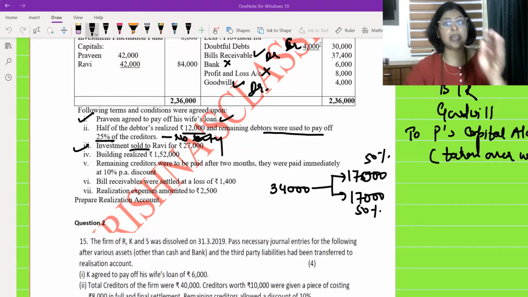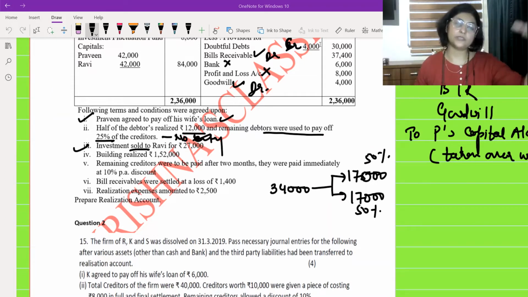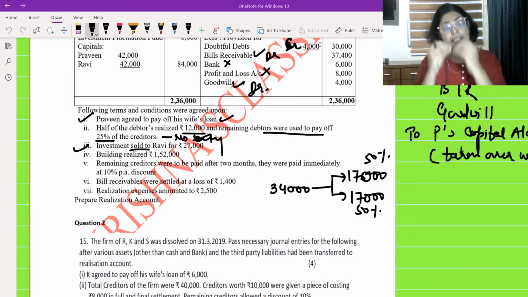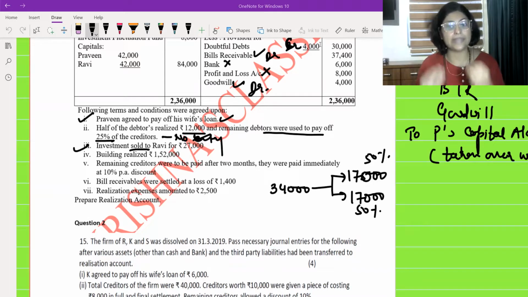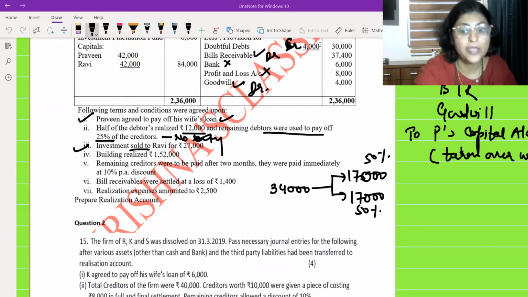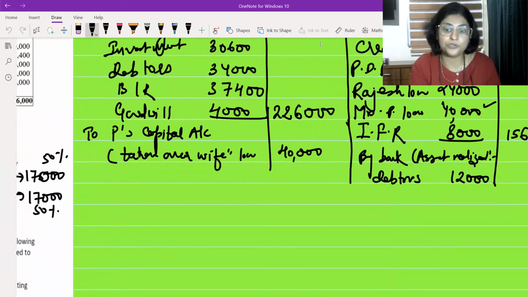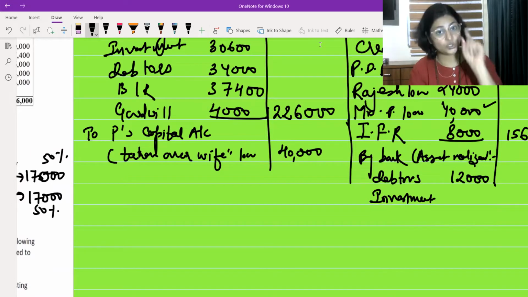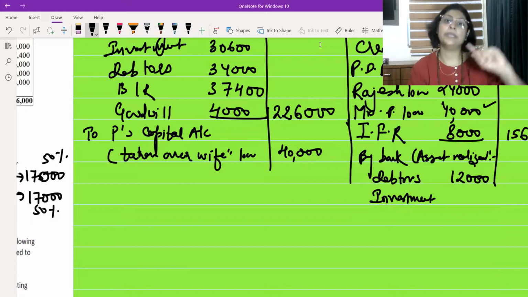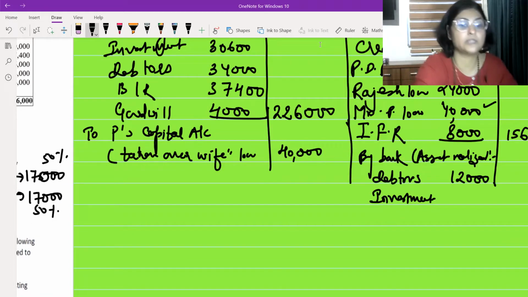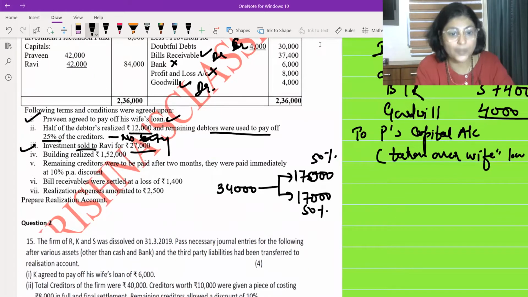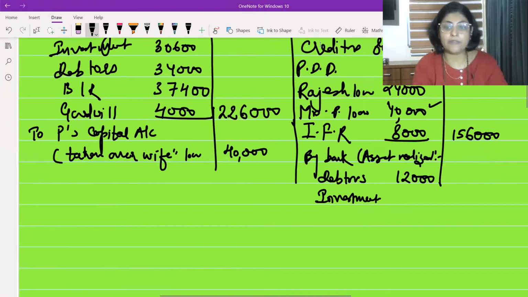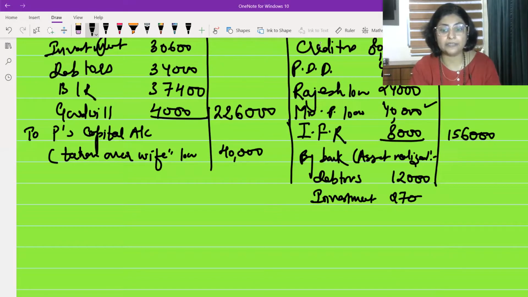It is sold. So whether I sell to Ravi, or to X, or to Y, if I had sold the investment to anyone, I would have received cash, and that entry has to be passed over here. So under this only I am going to write investment, because it does not matter if it is being sold to Ravi, the partner, or some other outside party. We are going to receive the cash. And for how much have we sold? 27,000. So realizable value is 27,000 rupees.